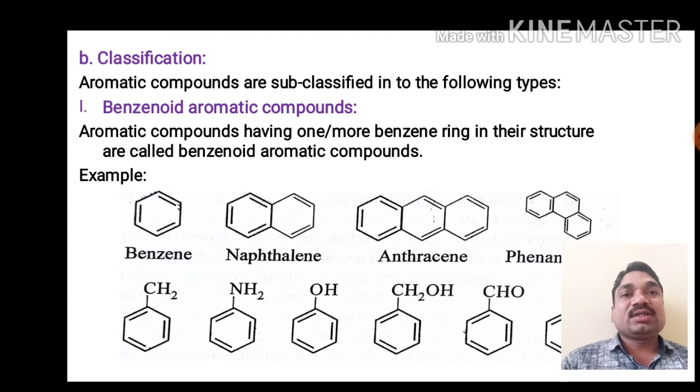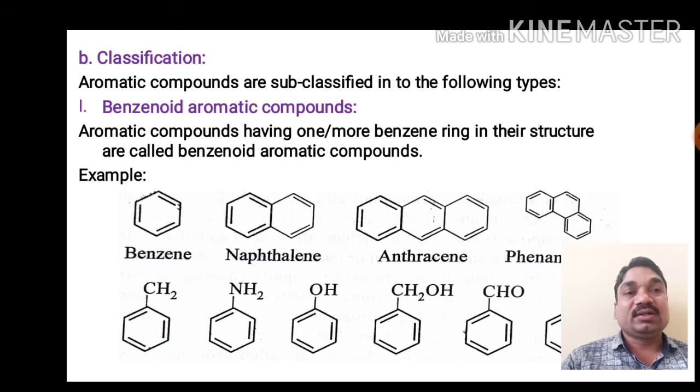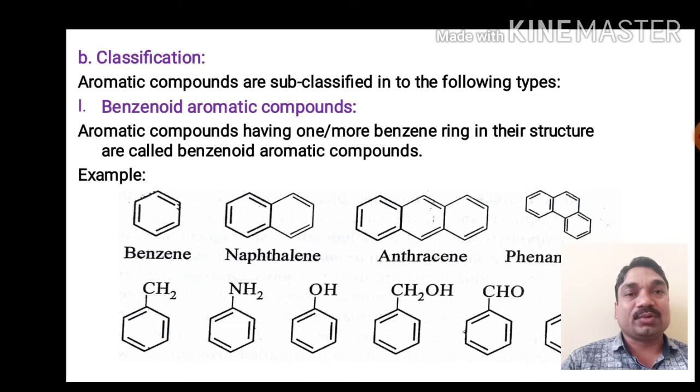The next topic is the classification. Classification of aromatic compounds: aromatic compounds are subclassified into the following types depending on the ring size of the molecules. The first class is benzenoid aromatic compounds. The name itself suggests that compounds containing a benzene-like structure are called benzenoid aromatic compounds. So aromatic compounds having one or more benzene rings in their structure are called benzenoid aromatic compounds.